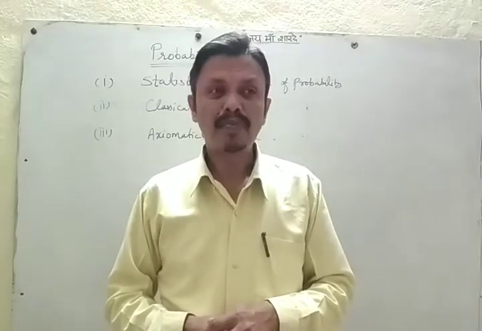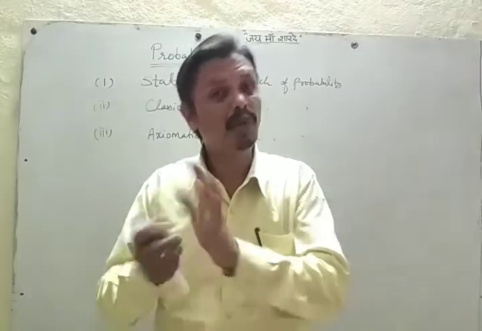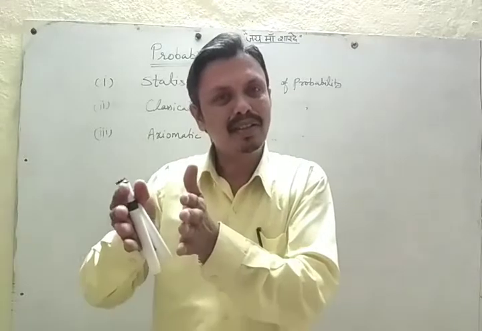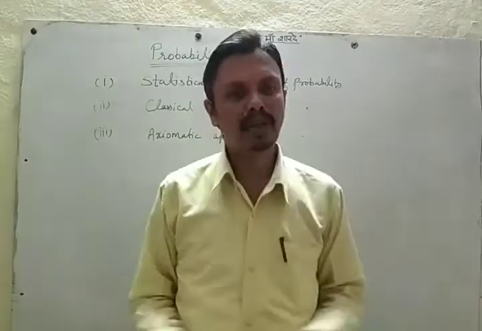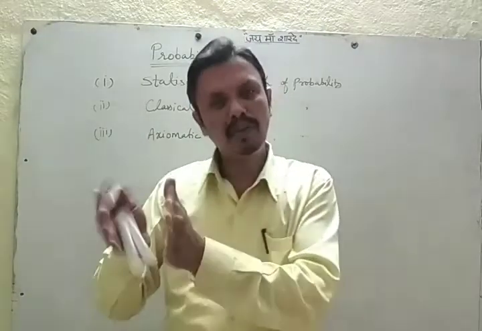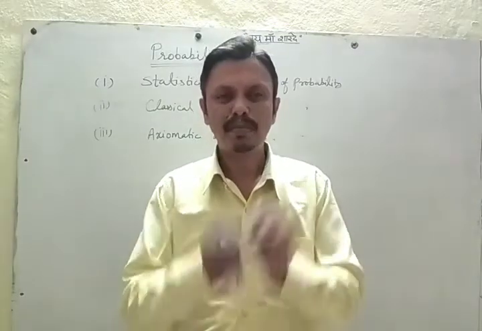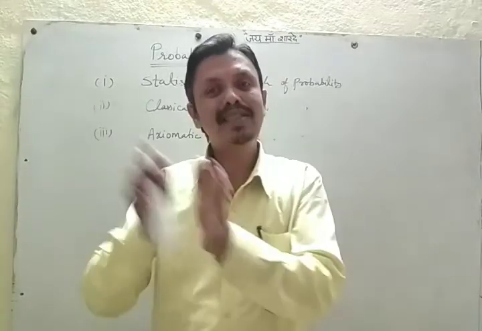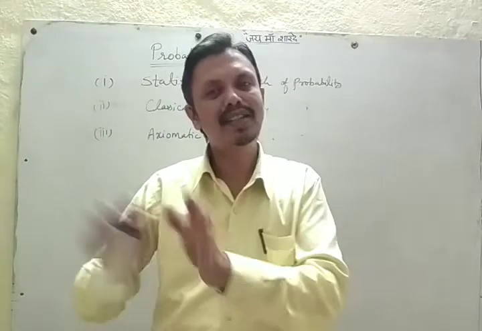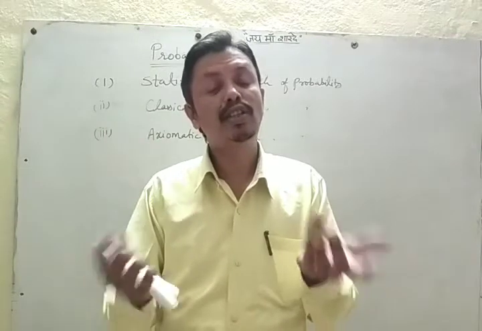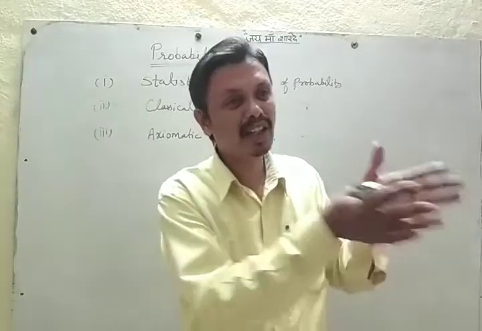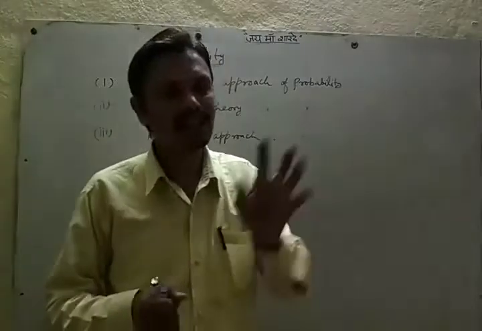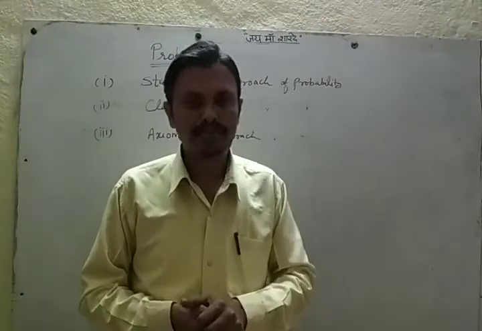So what we are giving, we don't know that 70 marks will get or not, but we are assigning a number, we are giving a measure of uncertainty. We don't know what will happen, but we are giving a number. So the simple meaning of probability is measure of uncertainty. What will happen we don't know, but we are assigning one number for uncertainty. So that is our probability.